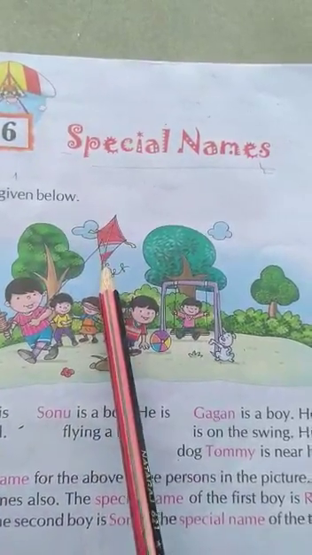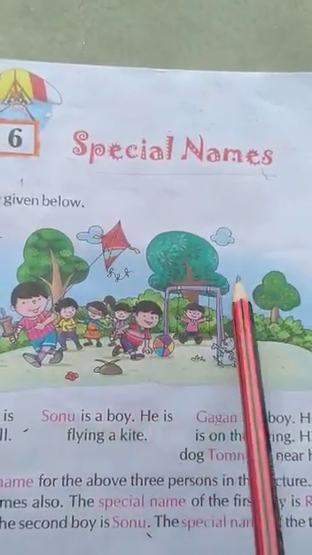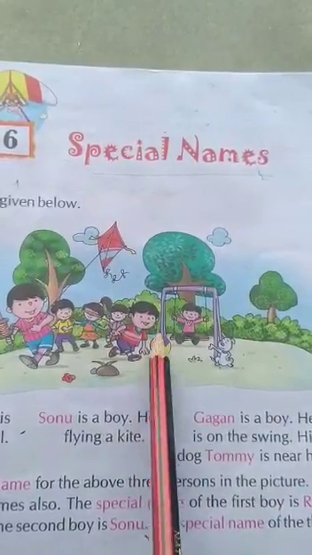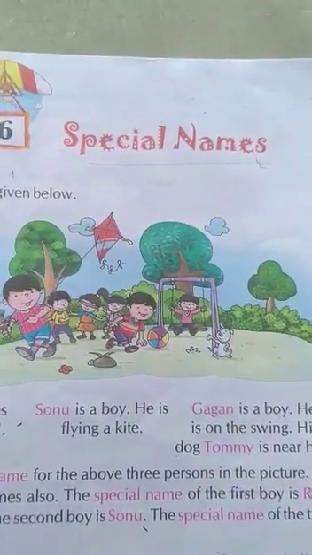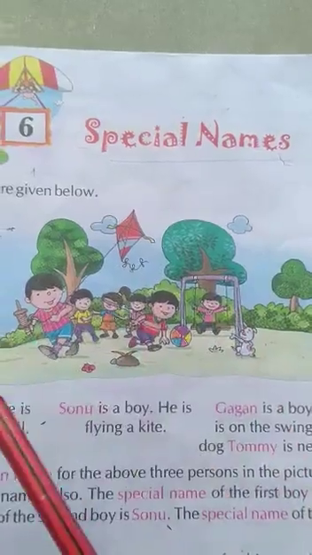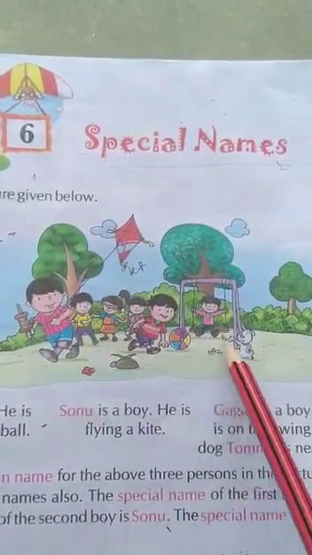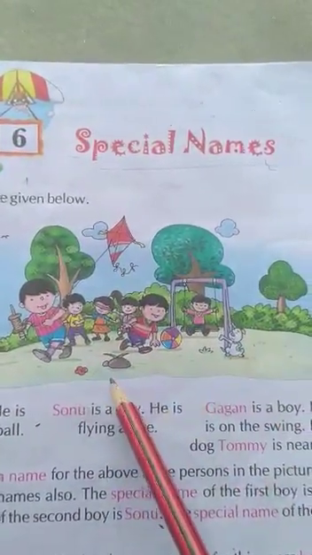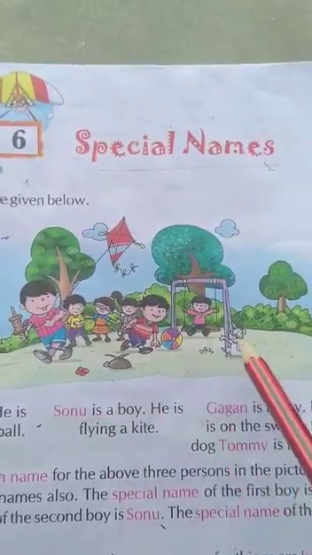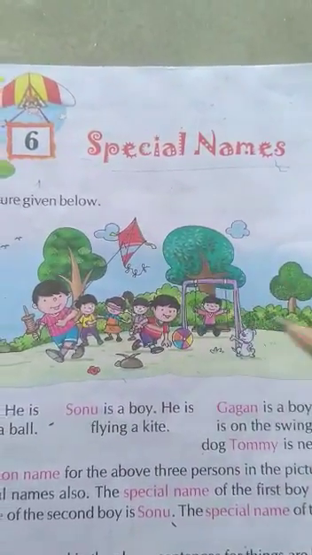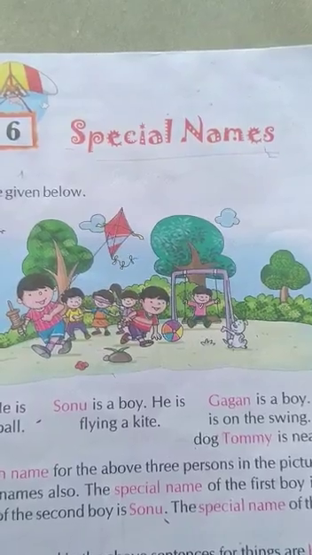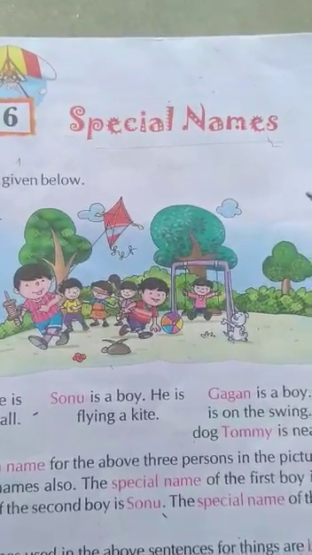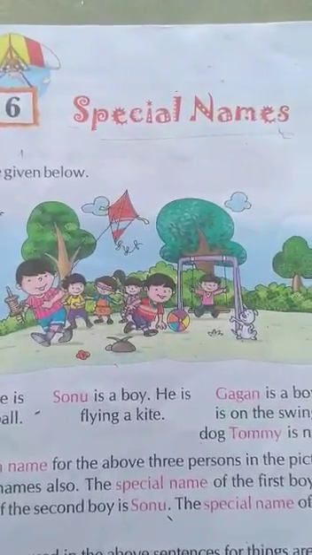Here are kite, trees, ball. This comes under things. So person, place, this is a playground. Person, place, animal, and thing. These are known as naming words.